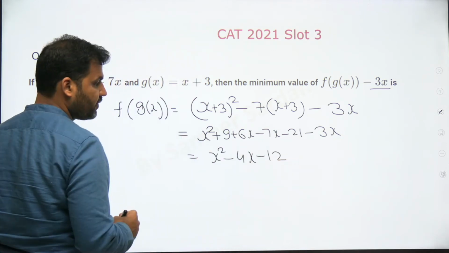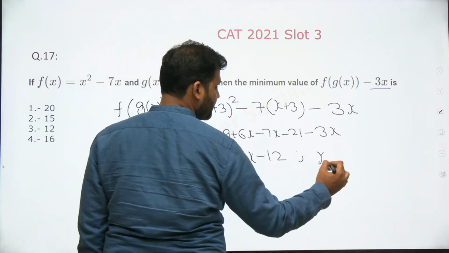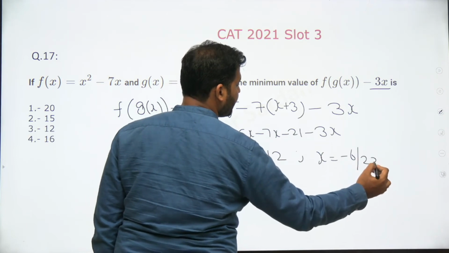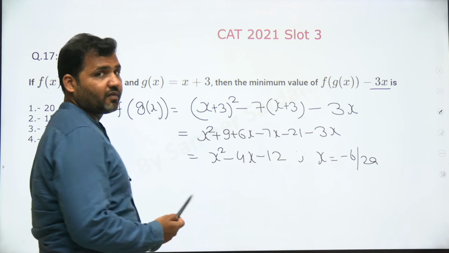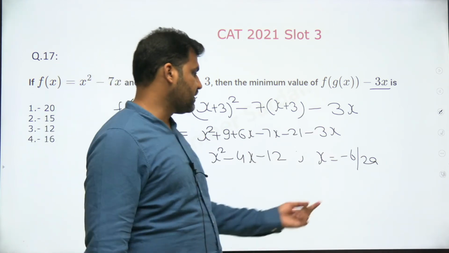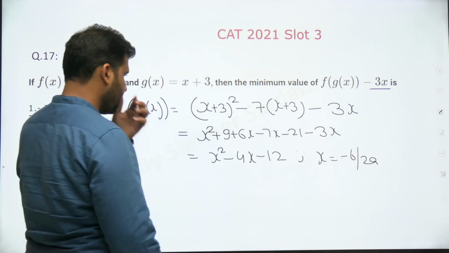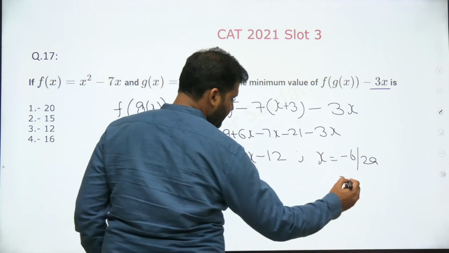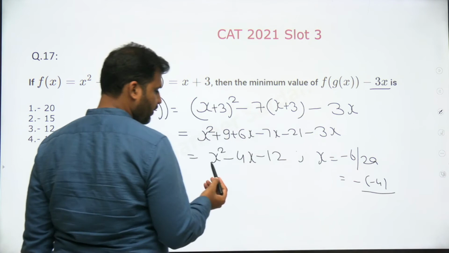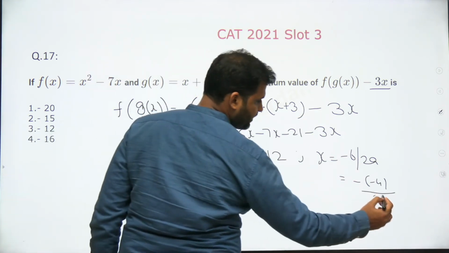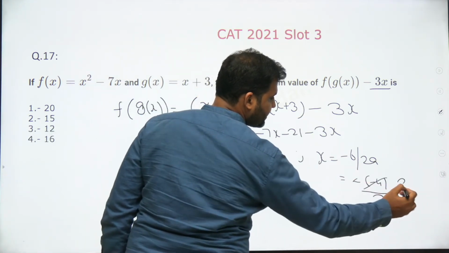Now the minima of this will exist at minus b by 2a, right? Any quadratic equation, whether it's an upward parabola or downward parabola, the minima or maxima will always exist at minus b by 2a. That's a basic theory. Now b is the coefficient of x, which is minus 4. a is the coefficient of x squared, which is 1 in this case. So the minima will exist at x equal to 2.